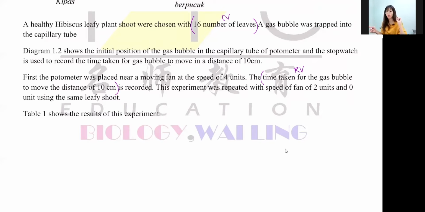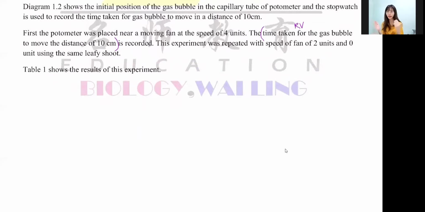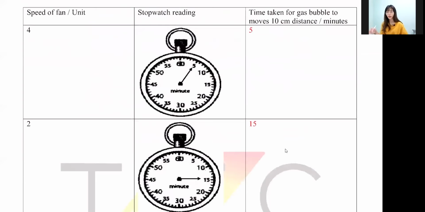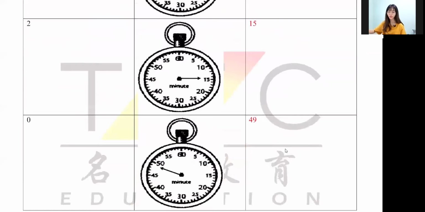So we have the MV, ORV, CV, and RV. As long as you get the MV, ORV, CV, and RV correctly, you should be very safe to get a very high mark in this case. Okay, next one, record data. As I mentioned, record data is very important. Why? Because you cannot get this wrong. Whatever you see, you just write. Very easy. This one is like 5, 15, and 49. Like this one, I don't have to explain. I just write what you see, obviously.